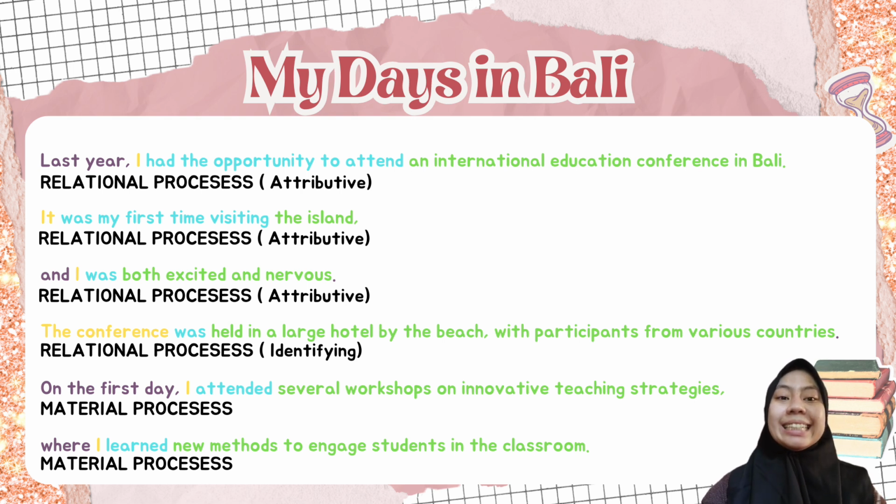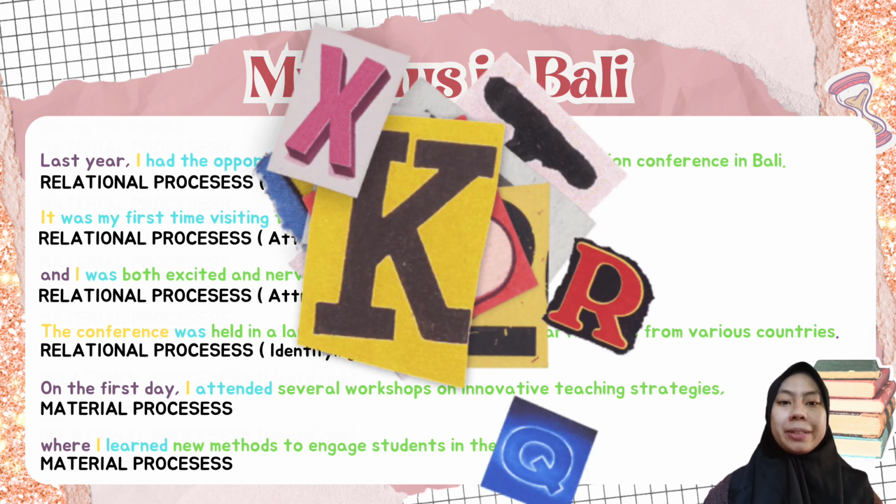Next, in the sixth sentence, "I learn new method to engage student in the classroom," the word "learn" is a material process, the word "I" is the actor, and "new method to engage student in the classroom" is the goal. It can be concluded that the sentence falls into the material processes category.